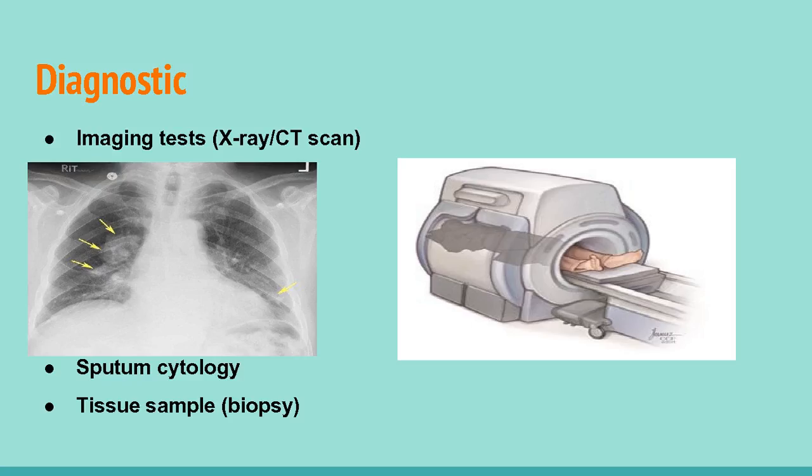If there's a reason to think that you may have lung cancer, an oncologist can order a number of tests to look for cancerous cells and to rule out other conditions. In order to diagnose lung cancer, your doctor may recommend imaging tests, which consist of X-ray and CT scan. An X-ray image of your lungs may reveal an abnormal mass or nodule. A CT scan can reveal small lesions in your lungs that might not be detected on an X-ray. Sputum cytology is used if you have a cough and are producing sputum. Looking at the sputum under a microscope can sometimes reveal the presence of lung cancer cells. A tissue sample biopsy is a sample of abnormal cells that may be removed for diagnosis.